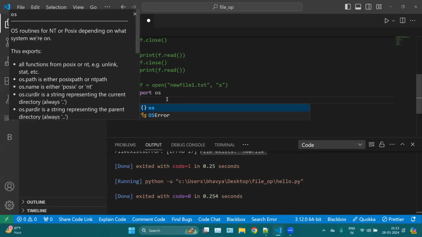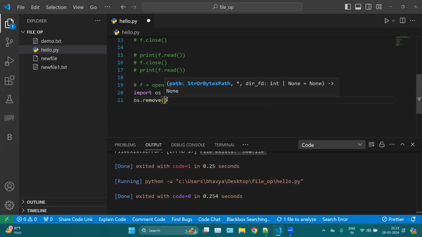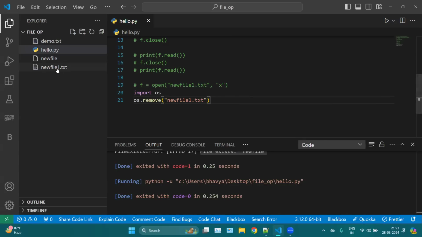Let's say here I can use os.remove, and here I can mention my file name. Let's say I want to remove new file 1.txt. If I run this, the file will disappear. Okay, now you can see the file has disappeared from here.